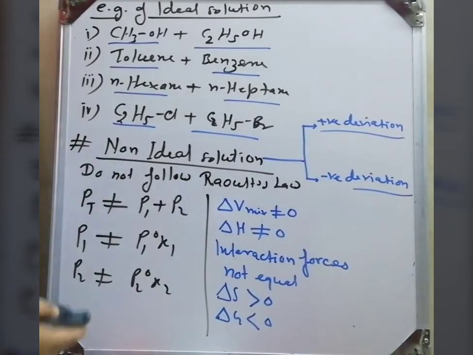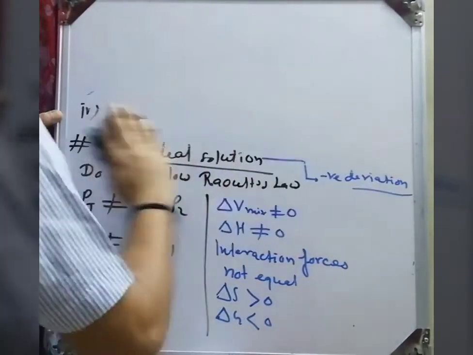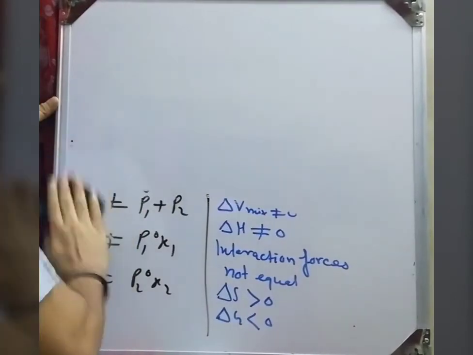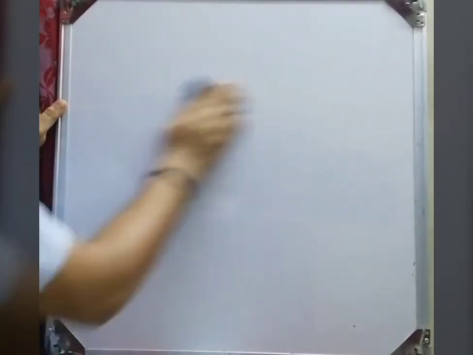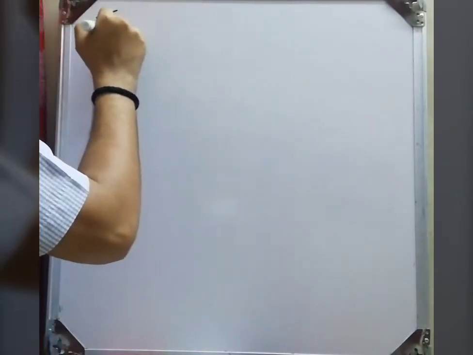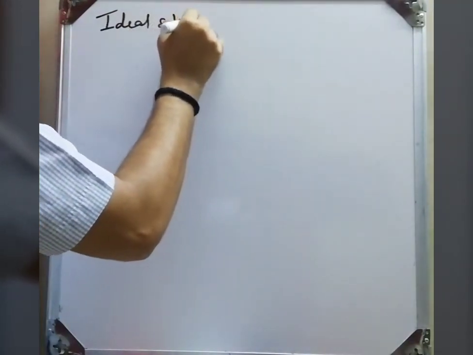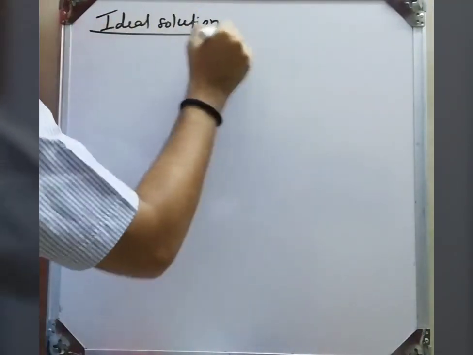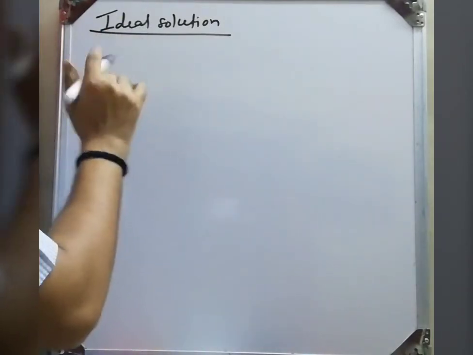So next, Raoult's law: non-ideal solutions showing positive deviation of Raoult's law. First we make the graph of the ideal solution, then we can compare it with the non-ideal solution. So, the ideal solution graph.